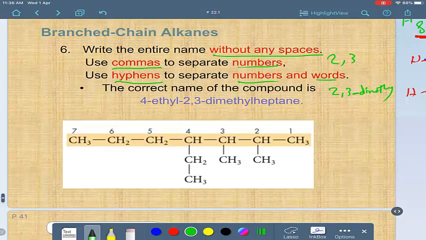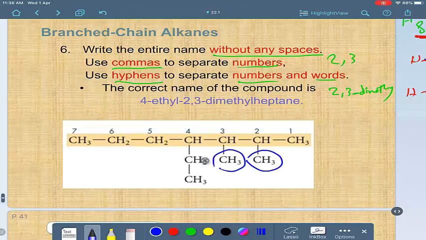At this moment, we can write the name now. We are ready to write the name after all of these rules. First, we have heptane, but we have methyl here at 2 and at 3, and we have ethyl at 4, but we have to start with ethyl by alphabetical order. So this compound is 4, hyphen, because it separates between letters and numbers. So 4-ethyl,